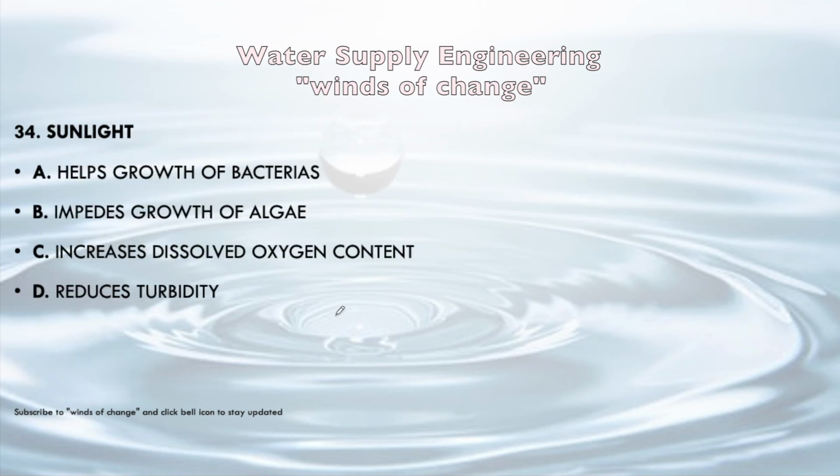Next question. Sunlight helps growth of bacteria, impedes growth of algae, increases dissolved oxygen content, or reduces stability. So what does sunlight do? It helps growth of bacteria, which is incorrect. Diminishes bacteria, it destroys the bacteria. Impedes growth of algae, it is also incorrect. Algal photosynthesis occurs in the presence of sunlight only. Increases dissolved oxygen content, this will be the correct answer because it will reduce the BOD value. Reduces turbidity, which is also incorrect, so C will be the correct answer.